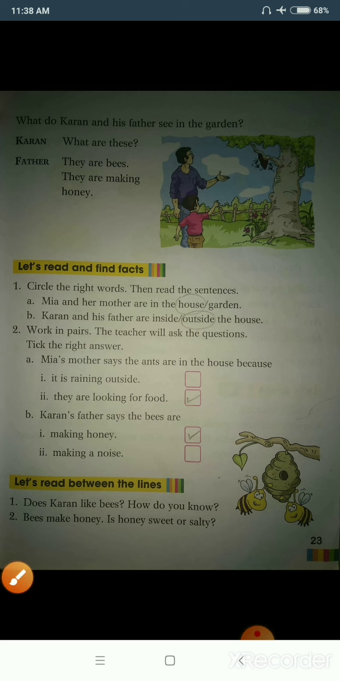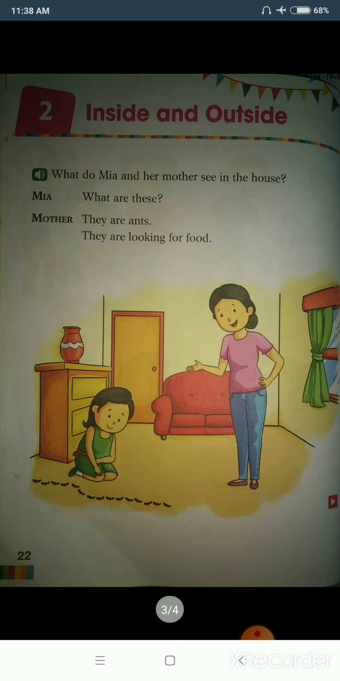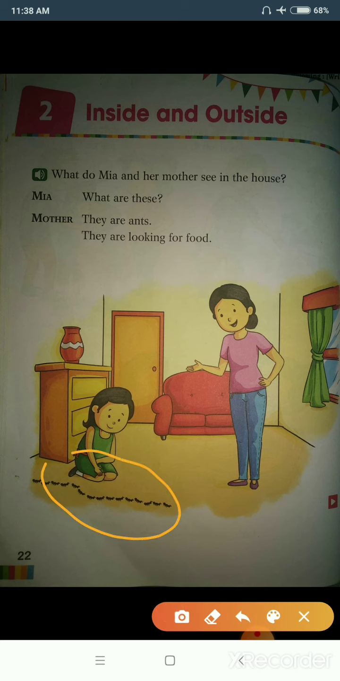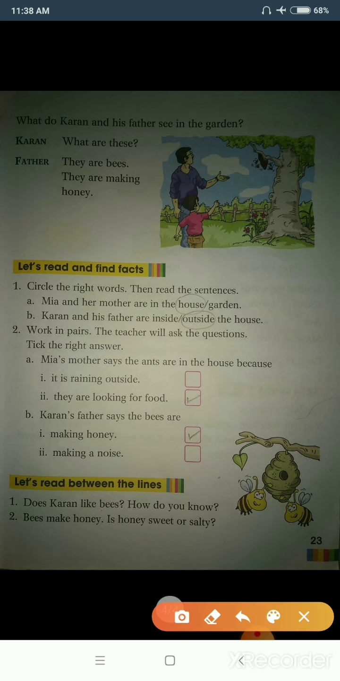So students, I hope you have understood the concept of inside and outside. In the previous page, the ants were inside the house. And what were they doing? They were looking for food. And in the next picture, the bees are outside the house. They are in the garden and they are making honey. So students, with this we come to the explanation of inside and outside.